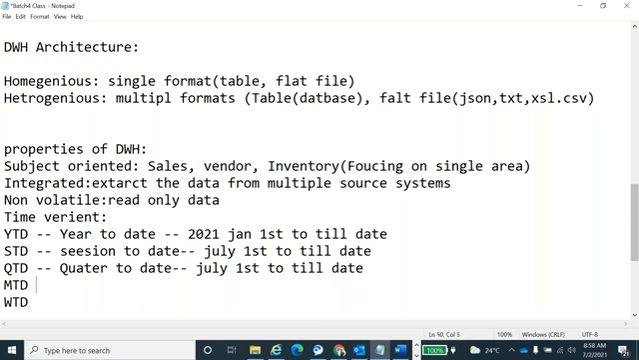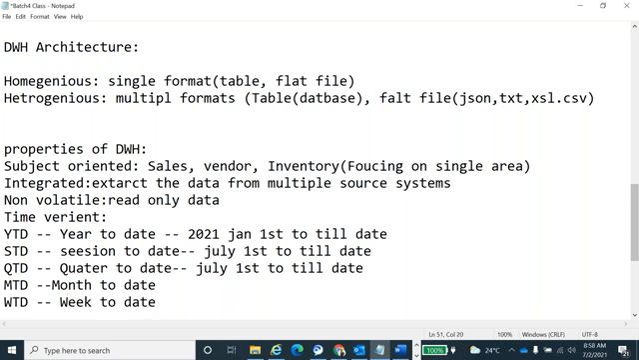Same like MTD, month to date. Month to date means from the start of the month you are in, from the month's first day to till date, it will fetch the data. Next is week to date.